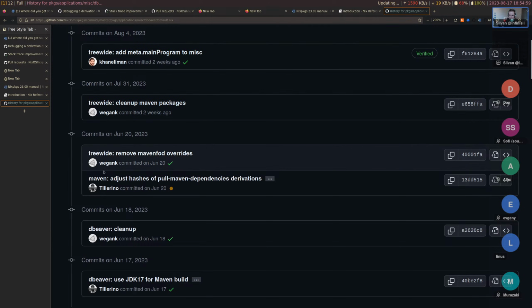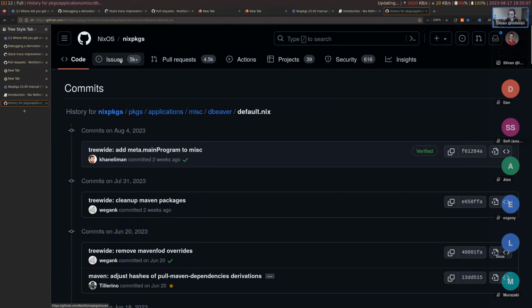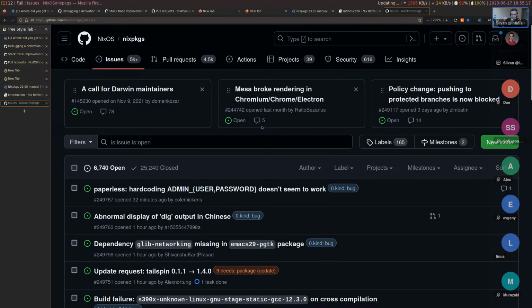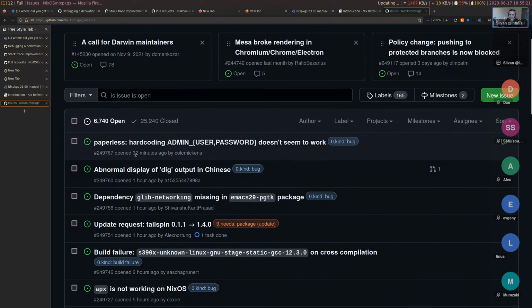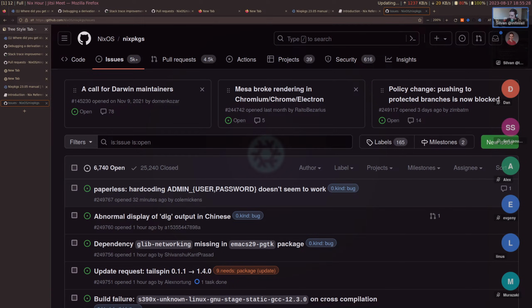For example, this person who did the dbeaver cleanup, you can open issues to request help with these things. And otherwise, if you're running into an issue, try to describe it as well as possible. You can file it in the Nixpkgs issue tracker, and ping some relevant people.